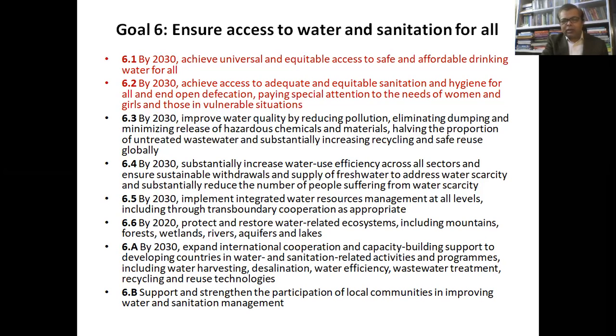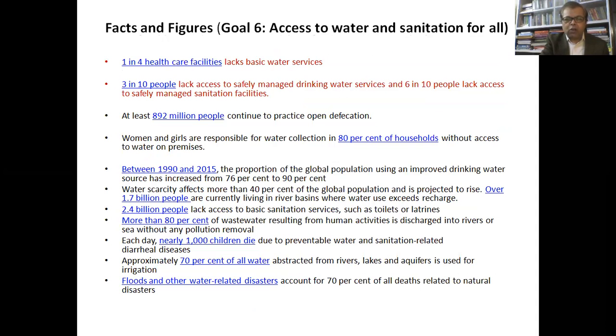So again, the goal is set as to provide access to water and sanitation for all. So we don't have access to water, safe water, drinking potable water, and sanitation facility for all. Now, the targets are talking about different possible efforts and layers through which we can achieve this particular goal. Then facts and figures are also there. 1 in 4 healthcare facilities lack basic water service. So the healthcare facilities are not having water facility.